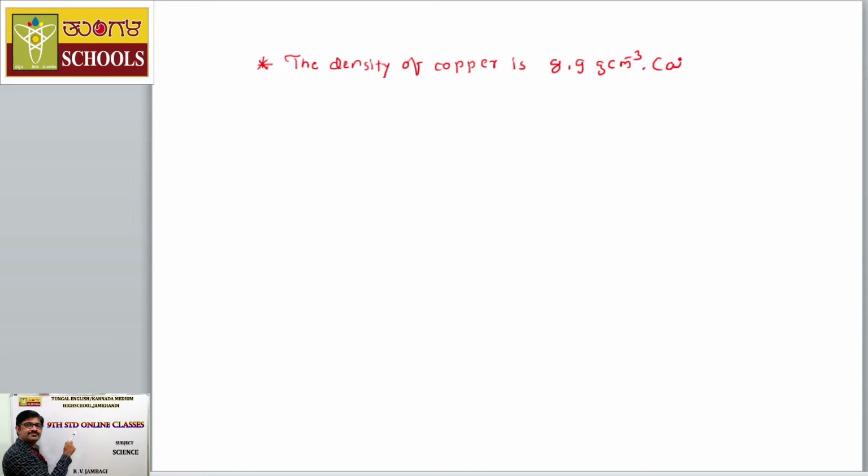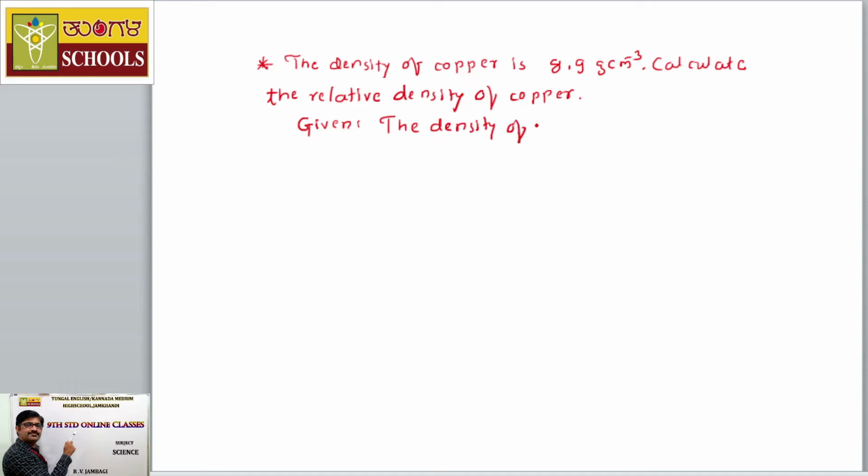Calculate the relative density of copper, given that the density of water is 1 gram per cm cube.